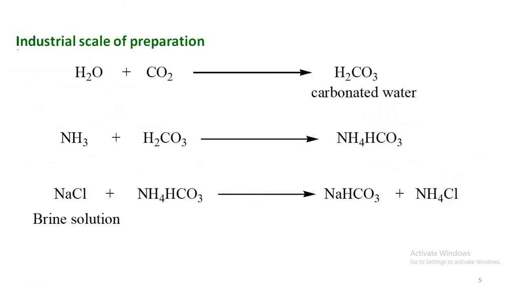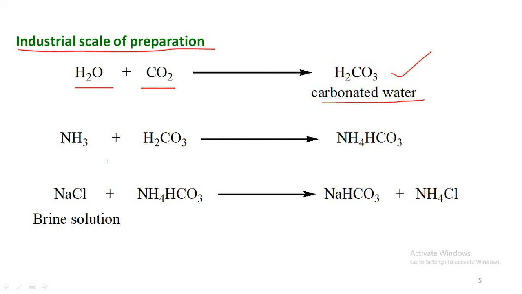Coming to the industrial scale preparation, sodium bicarbonate is prepared from carbonated water. Initially, carbonated water is prepared by the reaction of water with carbon dioxide.